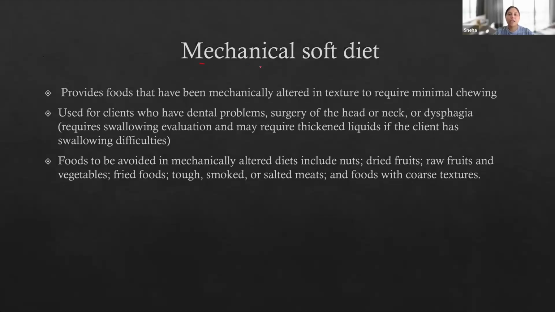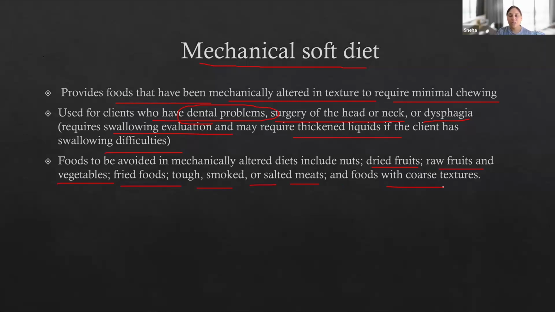Okay, then we do have mechanical soft diet. So mechanically, we have altered the texture of a particular food item which is hard to chew. So we have changed their texture. Provide food that has been mechanically altered in texture to require minimal chewing. Used for clients who have dental problems, surgery of the head and neck, or dysphagia. Require swallowing evaluation and may require thickened liquid if the client has swallowing difficulties. Foods to be avoided in a mechanically altered diet include nuts, dried fruits, raw fruits, vegetables, fried food, tough, smoked, salted meat, and food with coarse textures, which are not soft diet.